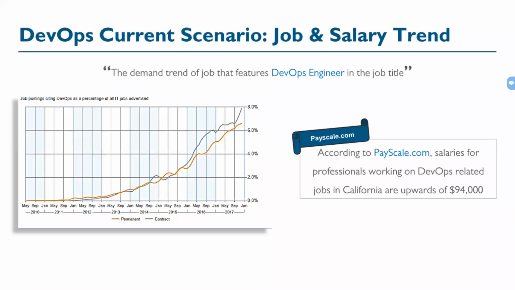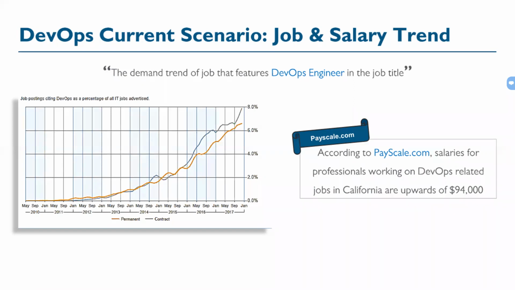Along with that, we'll see what trend the DevOps profile is following in the market nowadays, what salary a DevOps engineer gets, what the responsibilities of a DevOps engineer are, how the job profile varies, and how the job requirement is for a DevOps person in the market now.